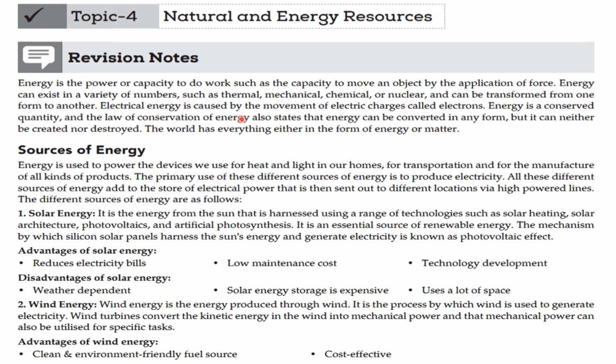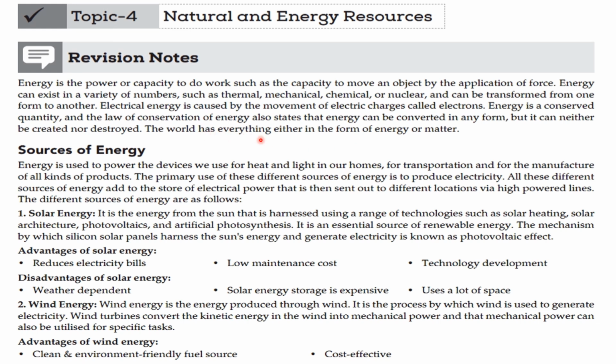Electrical energy is caused by the movement of electric charges called electrons. Energy is a conserved quantity, and the law of conservation of energy states that energy can be converted to any form, but it can neither be created nor be destroyed.